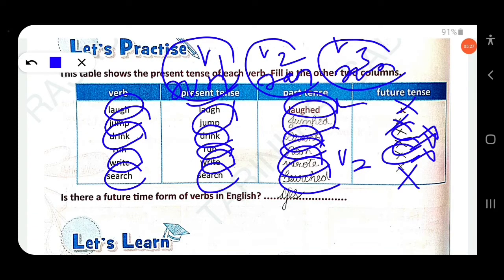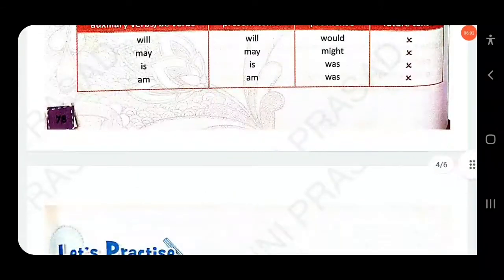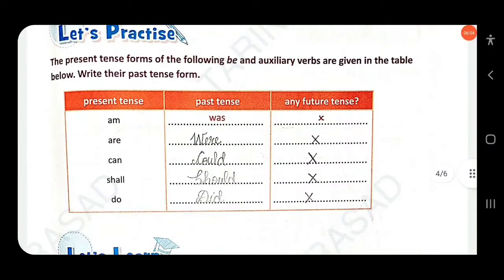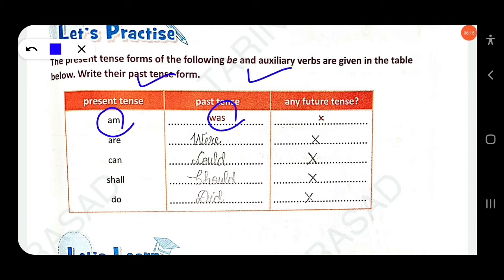Is there a future time form of verbs in English? Yes, there is a future time. Then next, the present tense forms of the following be and auxiliary verbs are given in the table below. Write their past tense forms. Here "am" is used for present, the past is "was", and for future, no future tense, so you have to make a cross here.